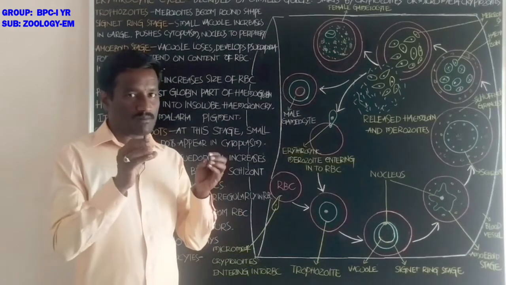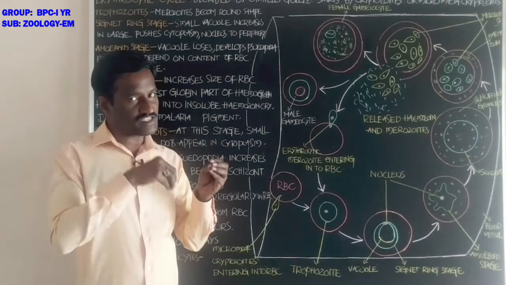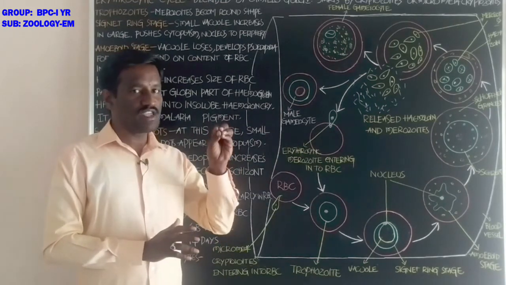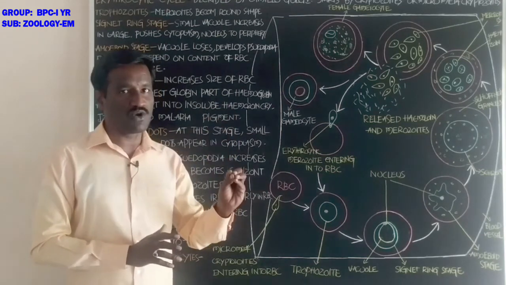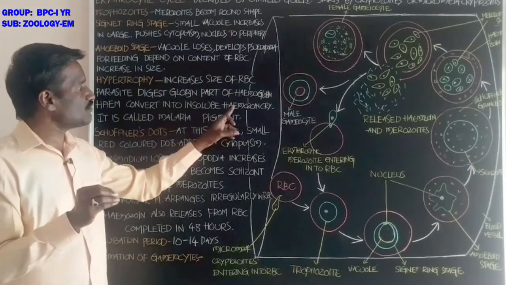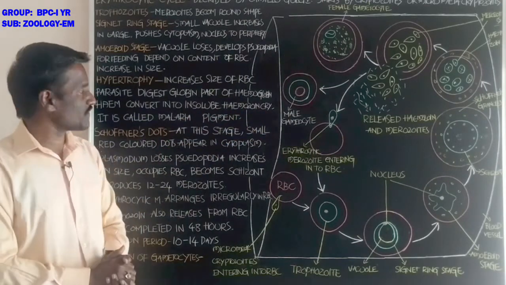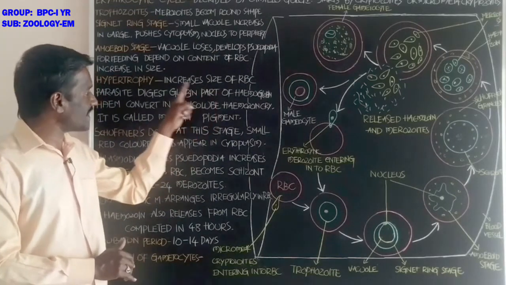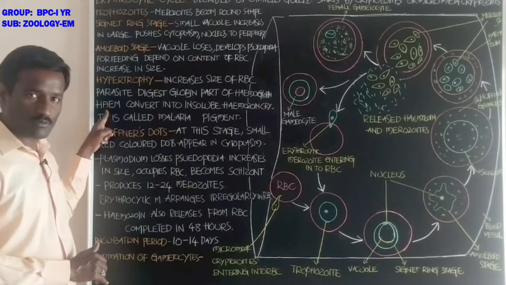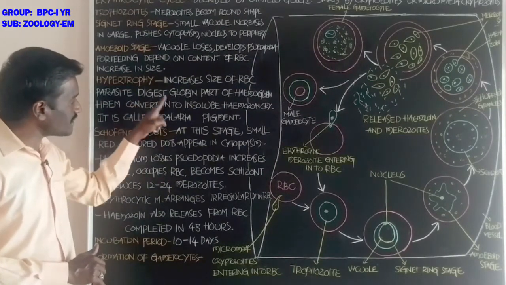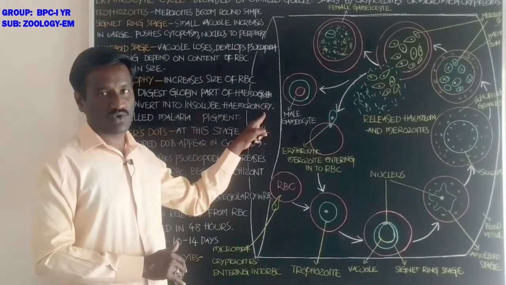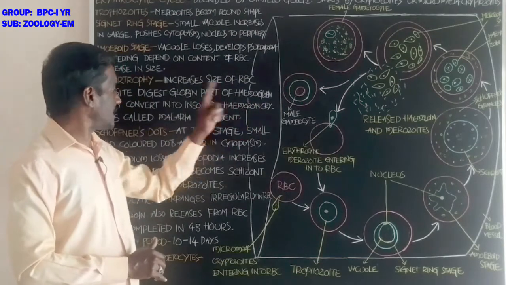The globin part of the hemoglobin is digested by the parasite and heme remains. Heme is soluble and it is converted into insoluble hemozoin crystalline structures.